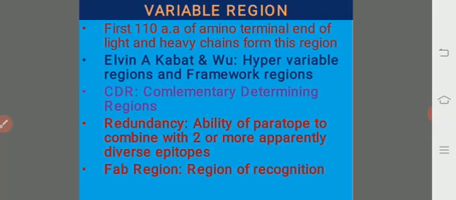This property of antibody is known as redundancy. Although they have high specificity, sometimes they are also able to show redundancy. And the FAB region is commonly called the region of recognition. The FAB region of immunoglobulin is complementary to the particular antigen, hence this region is known as the region of recognition.